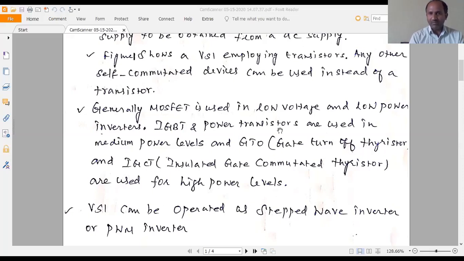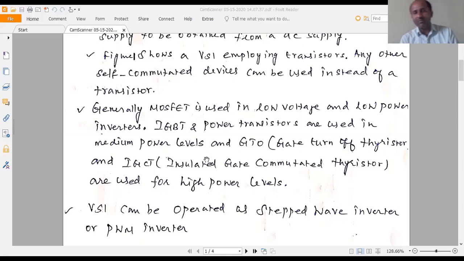So depending upon the power levels we can choose the devices.